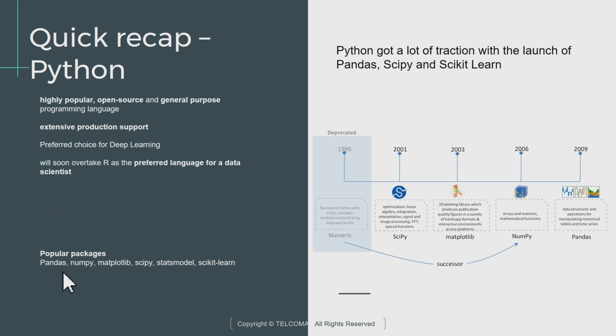Here are a couple of popular packages which made Python the preferred choice for machine learning in the early days. Pandas and NumPy are packages where we have support for extensive data manipulation. Matplotlib is a library for extensive data visualization. SciPy, StatsModels, and scikit-learn are the statistical modeling and machine learning packages for Python.